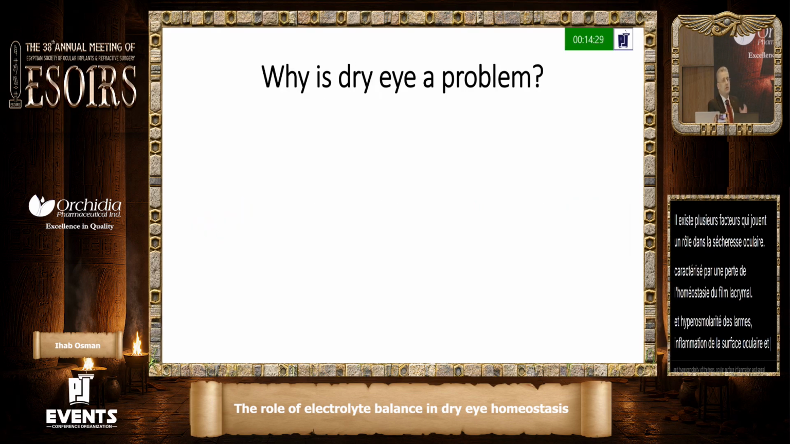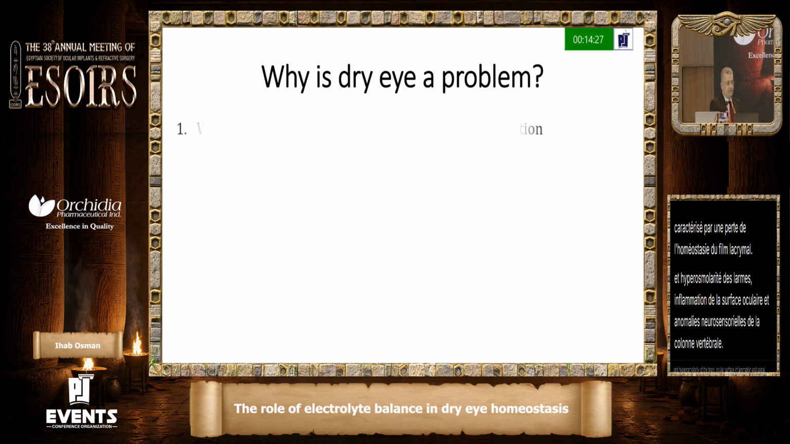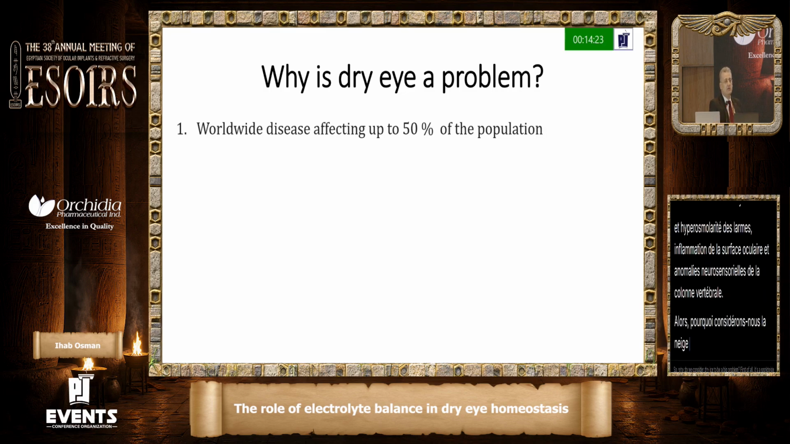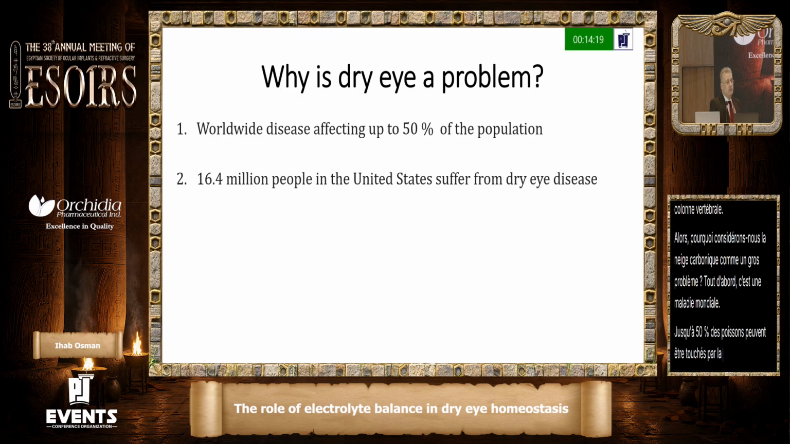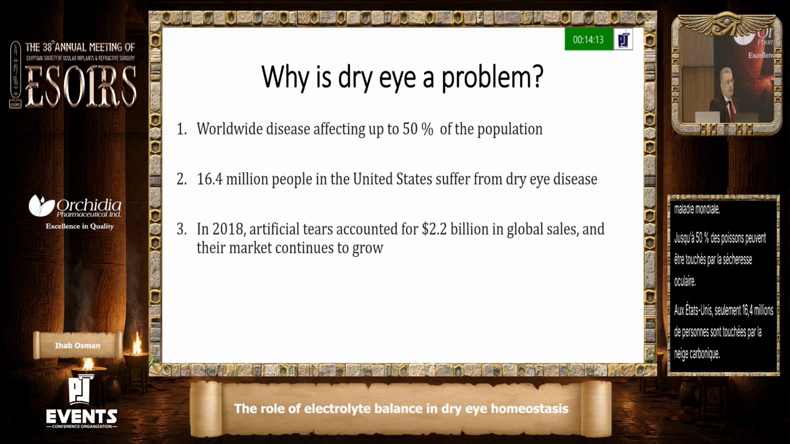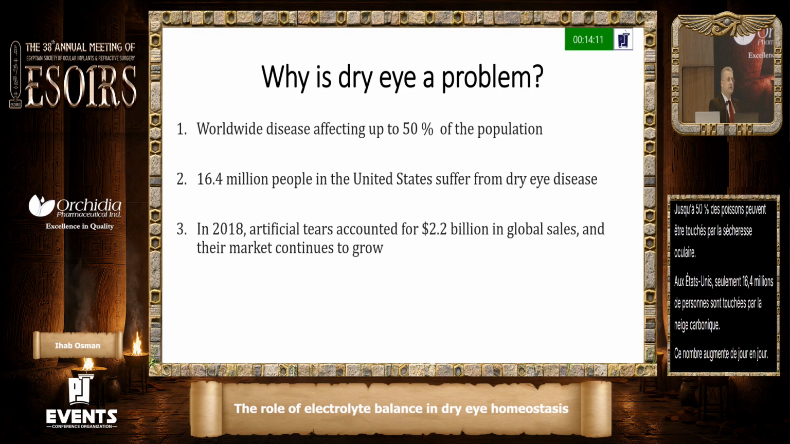So why do we consider dry eyes to be a big problem? First of all, it's a worldwide disease. Up to 50% of the population can be affected by dry eye. In the United States only, up to 16.4 million people are affected by dry eye, and this number is increasing day by day. In 2018, the financial burden of dry eye treatment reached up to 2.2 billion, and it's increasing every year.